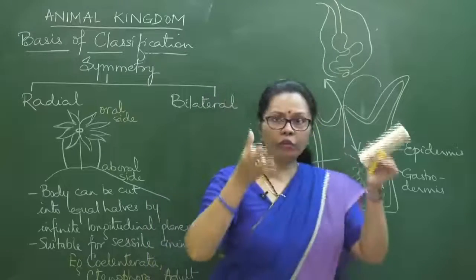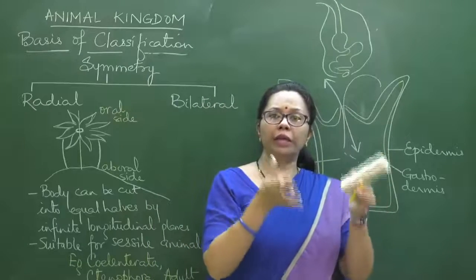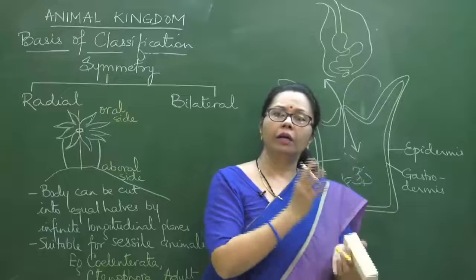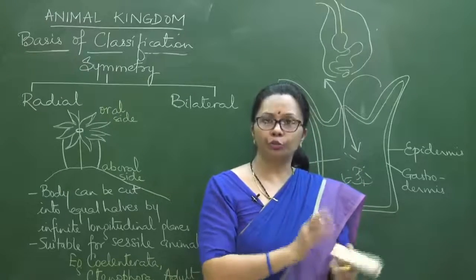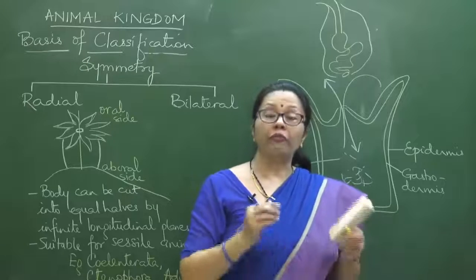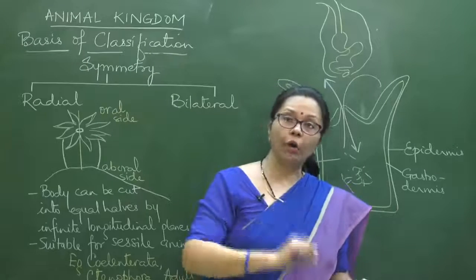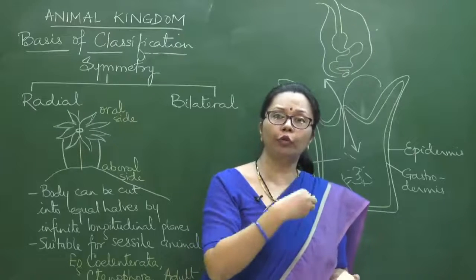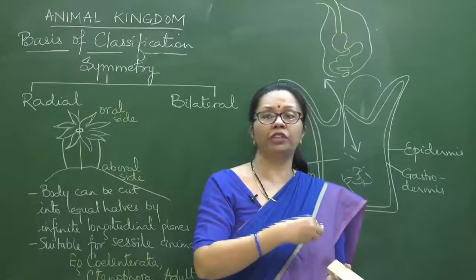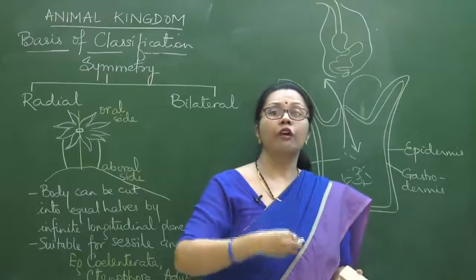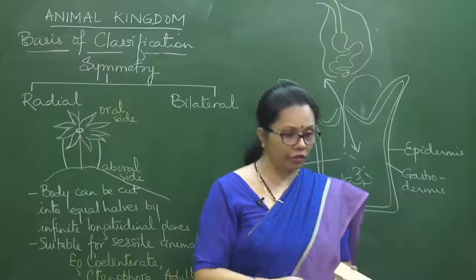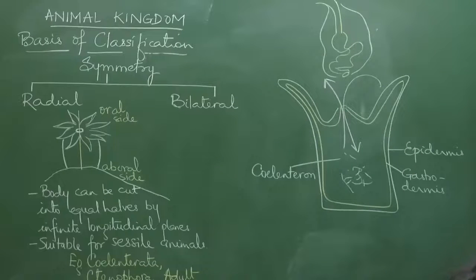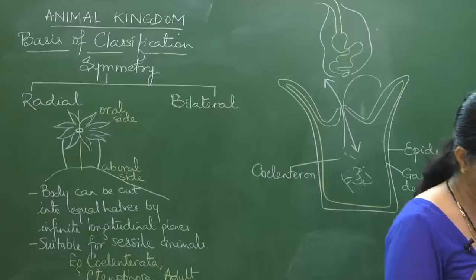So the body wall, which is outside, is making the outer tube, and the digestive tract is making the inner tube. So that becomes a tube within a tube, where there are two separate openings, mouth and anus. Mouth for ingestion, taking in of food, and undigested waste, that is the feces, will be egested through the anus. So I think this must be clear now, Vidushi.